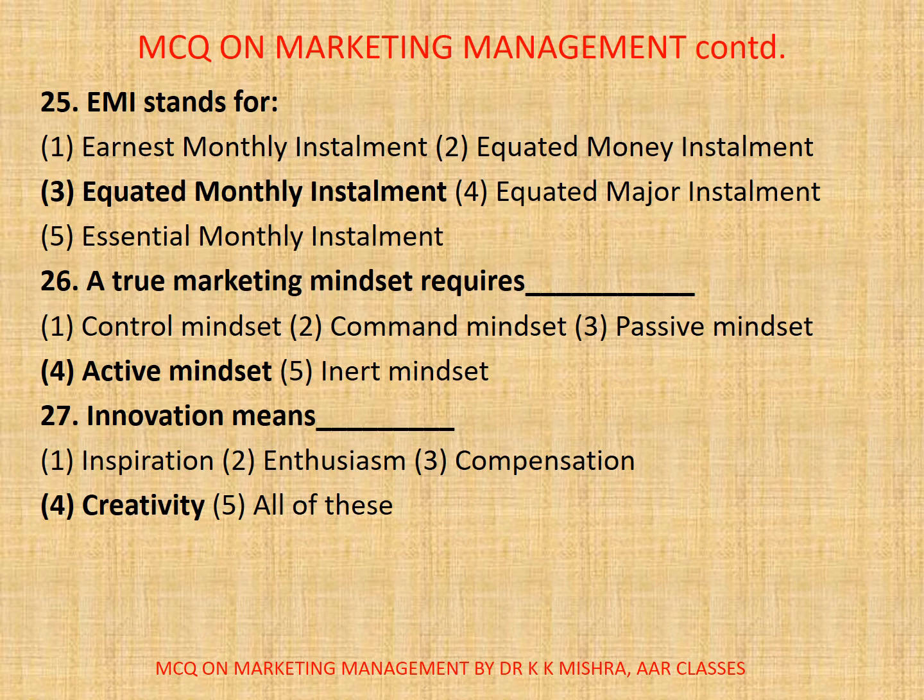27. Innovation means dash. 1. Inspiration, 2. Enthusiasm, 3. Compensation, 4. Creativity, and 5. All of these. Correct option is 4. Creativity.